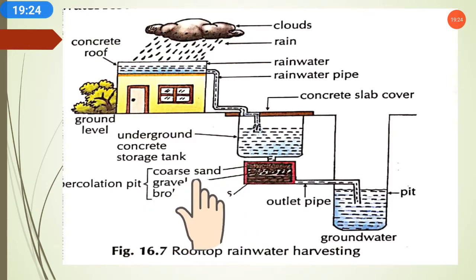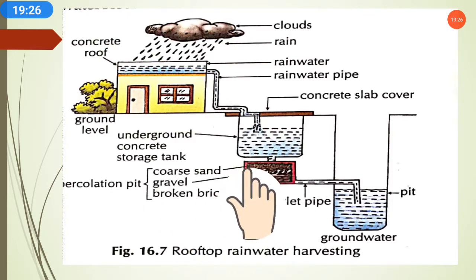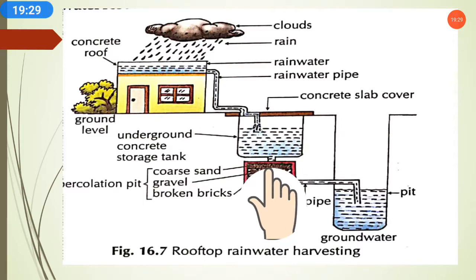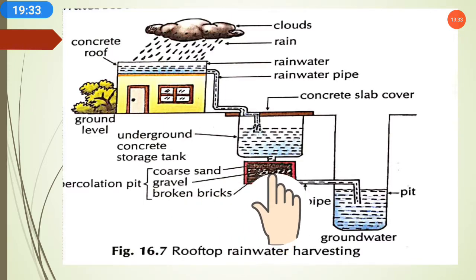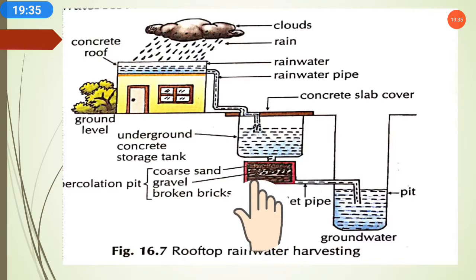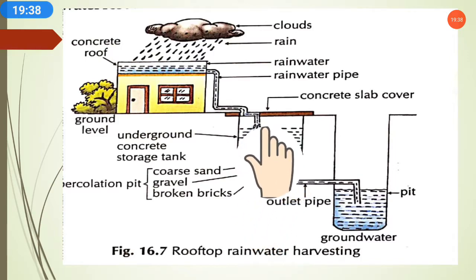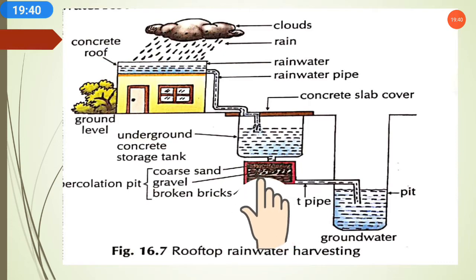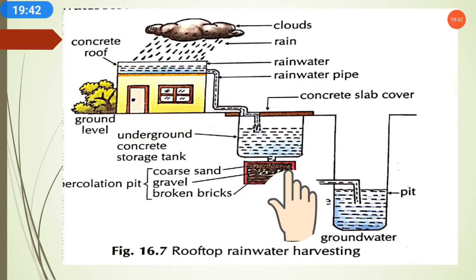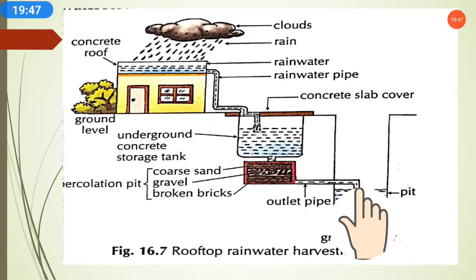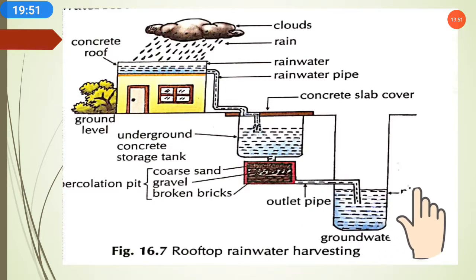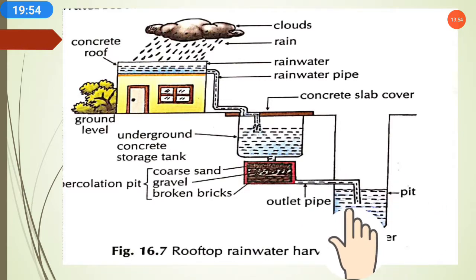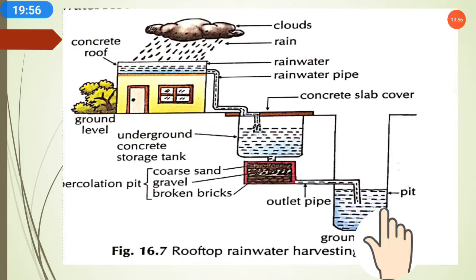Here there is coarse sand in between, gravel, and broken bricks. So there are spaces between the broken bricks and gravel, and the water goes through here and gets filtered. This is a filtration system, water is getting filtered here, and from here again one pipe goes further down, and through this pipe all the water goes down under the ground and raises the level of the groundwater.